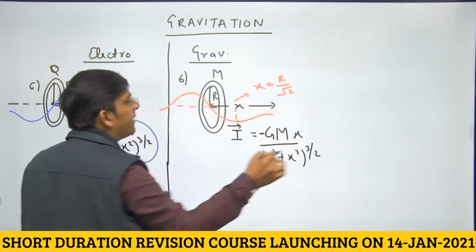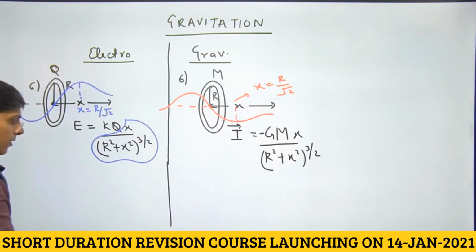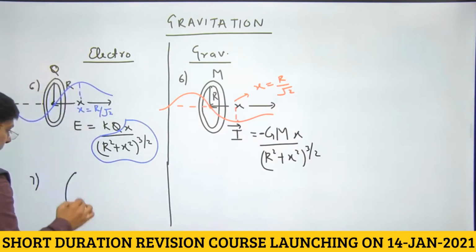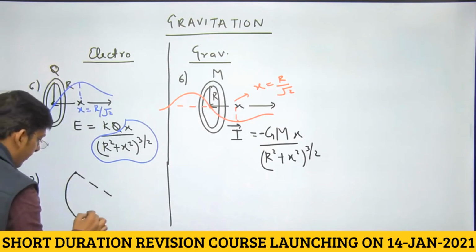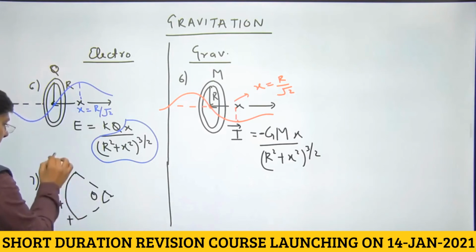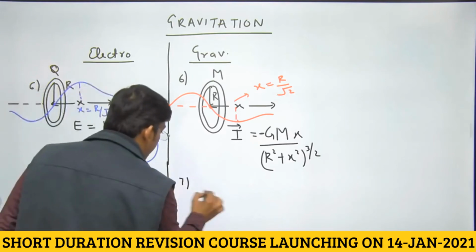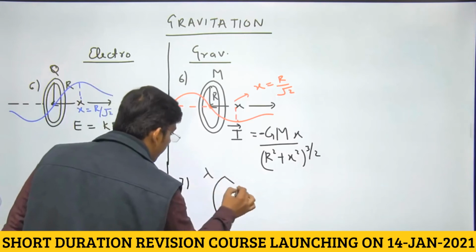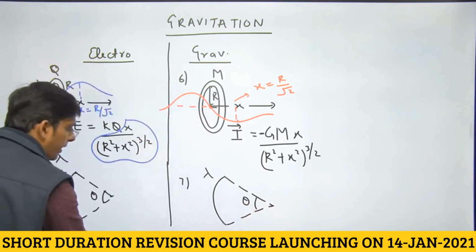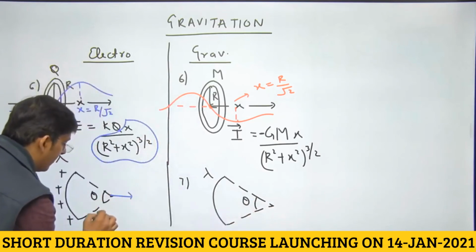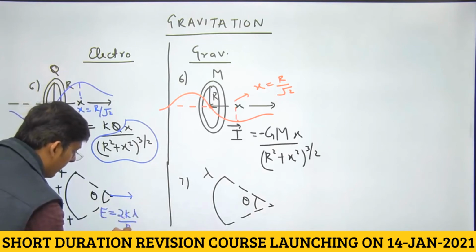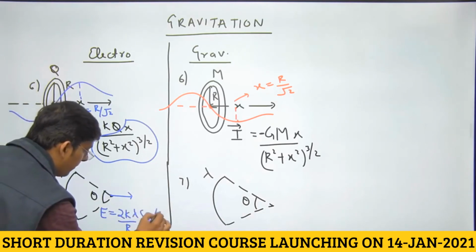This is gravitational field intensity on the axis of the ring, okay? So we have a charged arc here, subtending angle theta here, linear charge density being lambda. So in gravitation we have linear mass density being lambda, this angle being theta. At this point, the value of electric field intensity is given by 2 times k lambda by r divided by sine theta by 2.